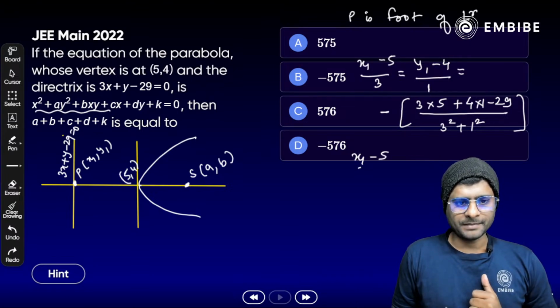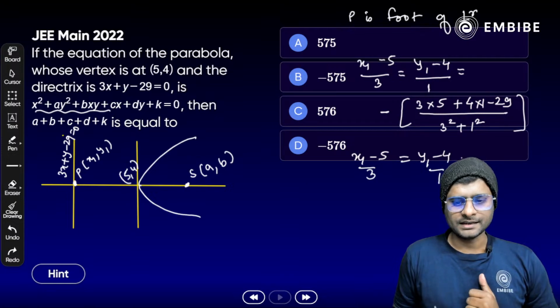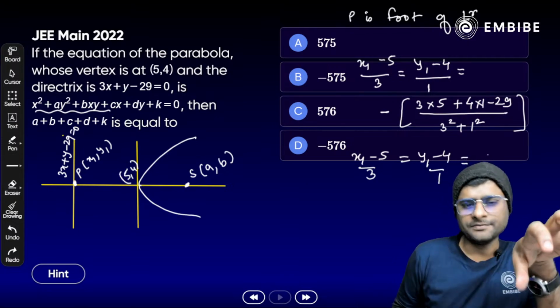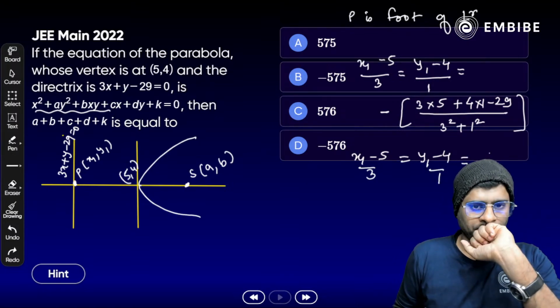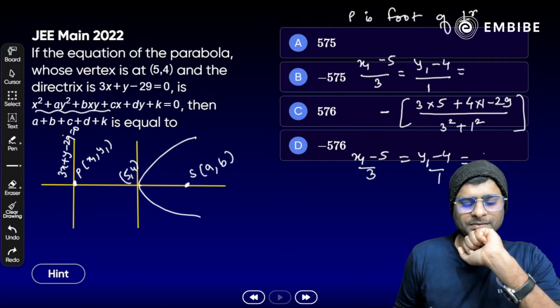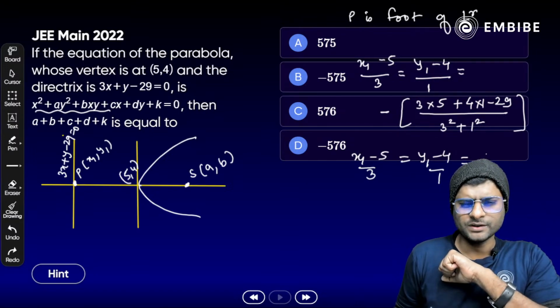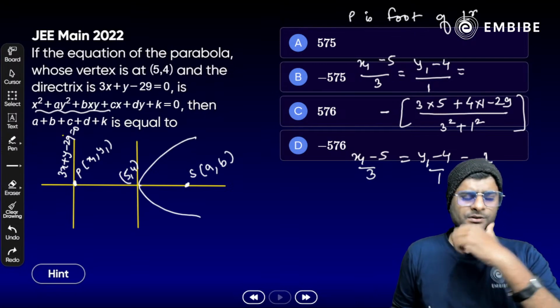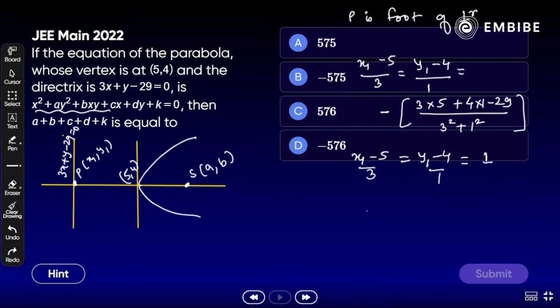x1 minus 5 by 3 is equal to y1 minus 4 by 1 is equal to what? Yes, 3 fives are 15 plus 4, 19 minus 29 minus 10, by 10. That should be taken as 1. Now, we can easily find out the value of x1 and y1, the coordinate of P. What we get? P, x1 and y1.